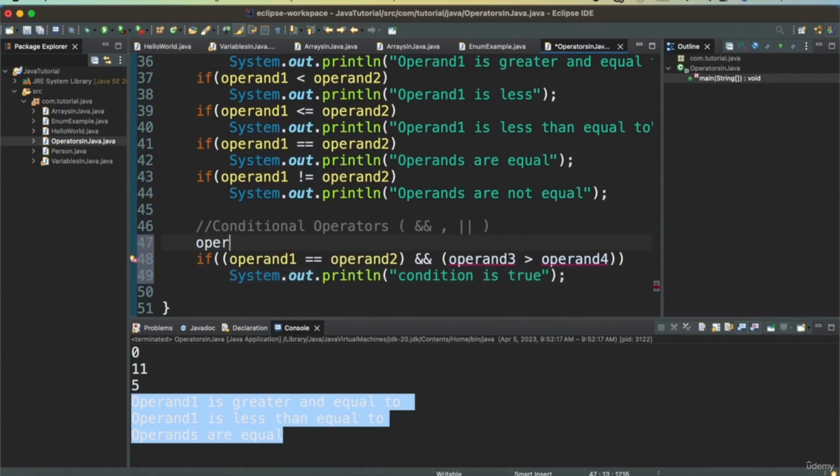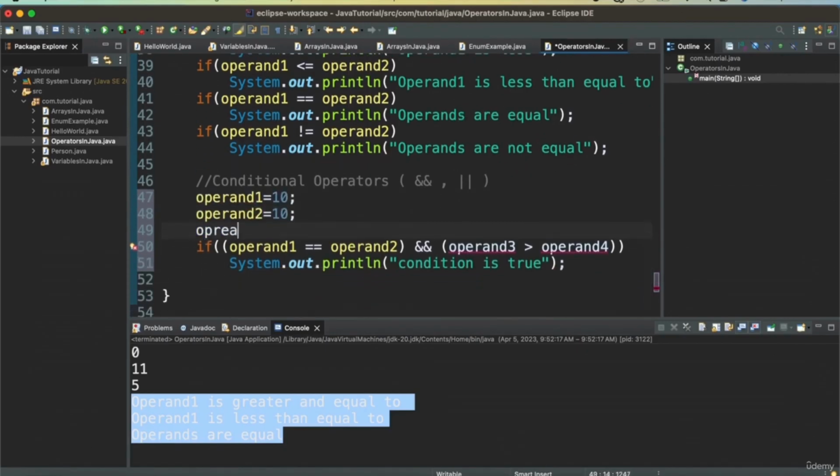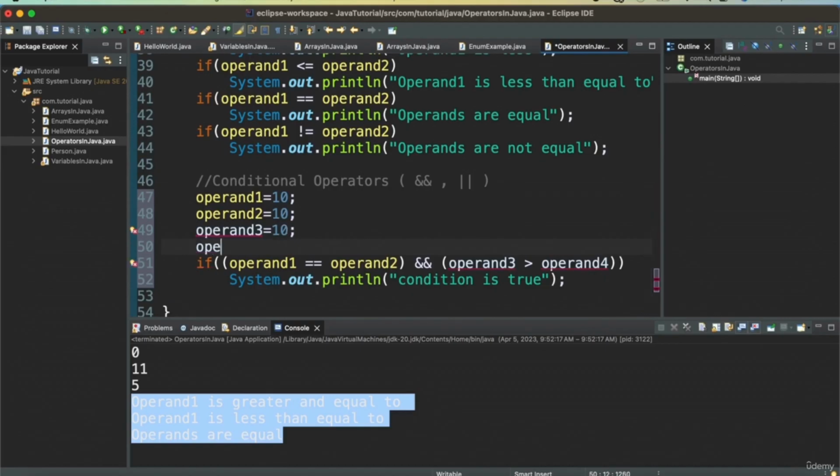So let's have the value of operand 1 is 10, operand 2 is 10, and then we have operand 3 is 10 again, and then we have operand 4 is 5. And this we can define as integer.